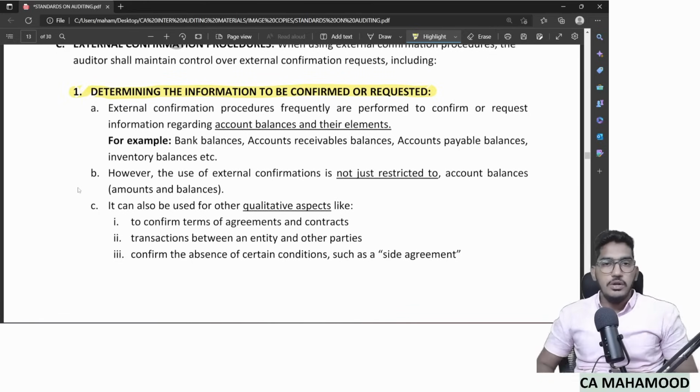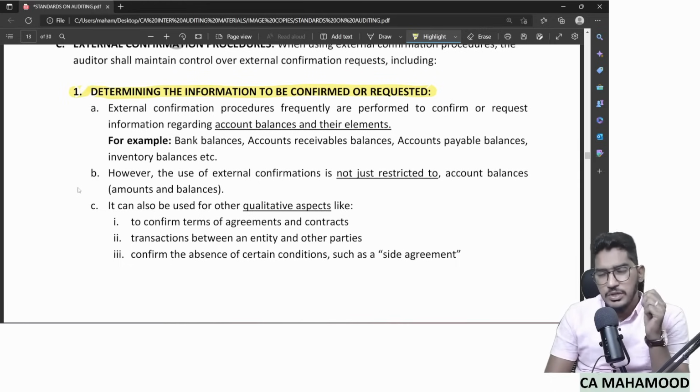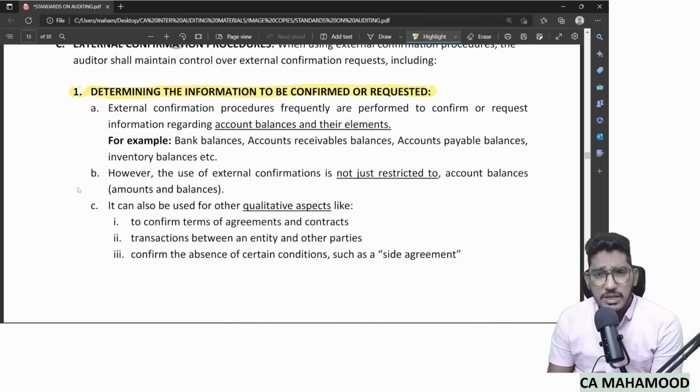If you give it a thought, why do we use external confirmation? For getting confirmation regarding which kind of items? The thought which will come to your mind is, sir, we use external confirmation to confirm whether the debtor's balance is correct, whether the accounts receivable balance is correct, whether bank balances are correct or not, whether inventory held with a third party is correct or not. So we mainly use external confirmation regarding account balances and their elements like amounts and balances, like bank balances, debtors' balances, creditors' balances, etc.